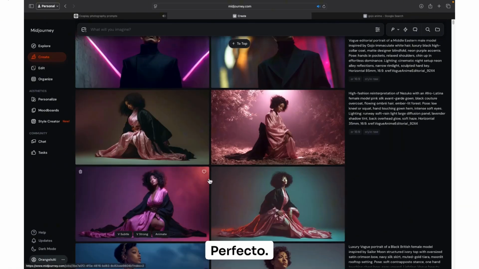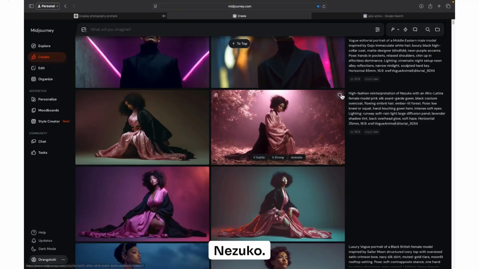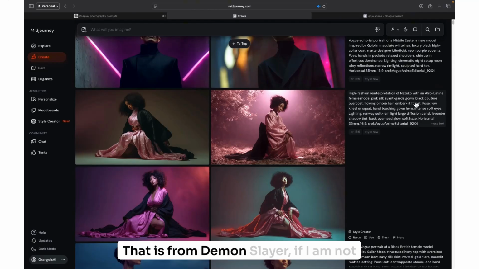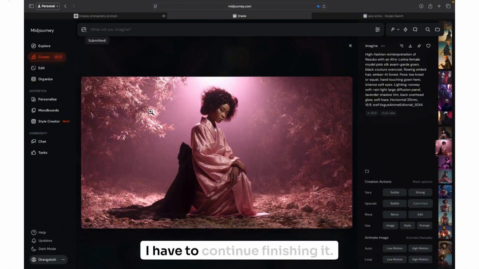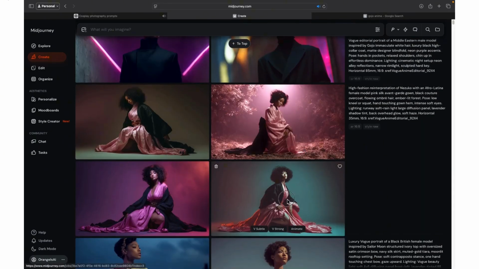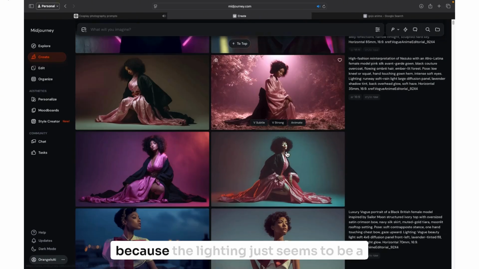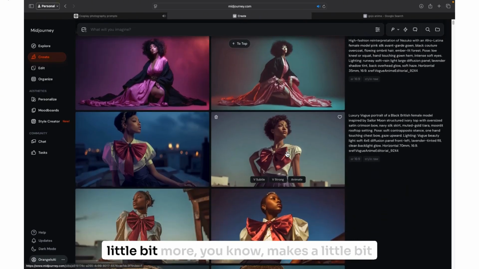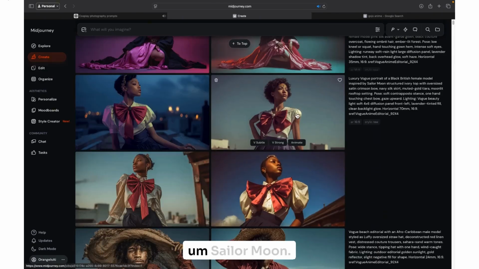Perfecto. And this is supposed to be Nezuko. That is from Demon Slayer, if I am not mistaken. I definitely started watching that for a good little while. I have to continue finishing it. I actually saw the movie. Matter of fact, yeah. The only reason why I'm picking this one is because the lighting just seems to make a little bit more sense.